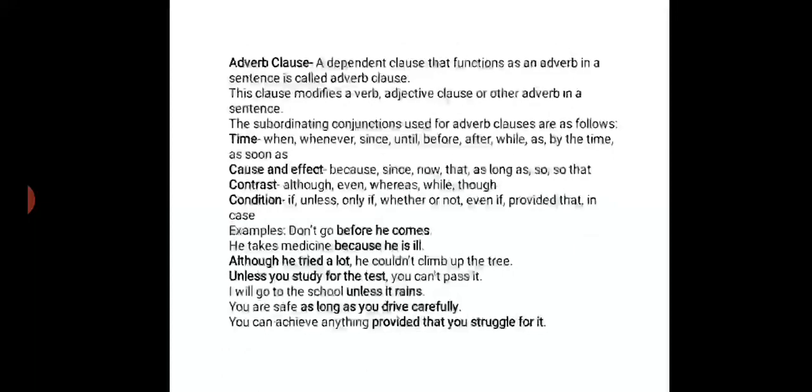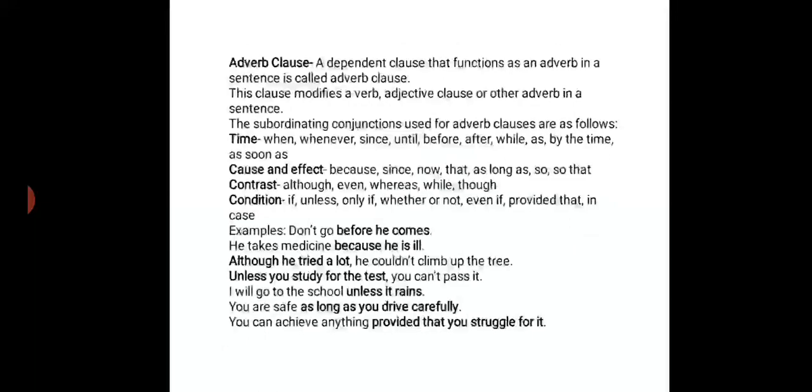Now first of all you say time: when, whenever, since, until, before, after, while, as, by the time, as soon as. Thereafter cause and effect: because, since, now that, as long as, so that. Contrast: although, even though, whereas, while, though. Condition: if, unless, only if, whether or not, even if, provided that, in case.